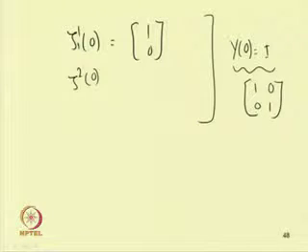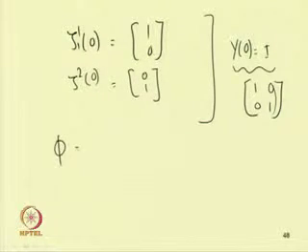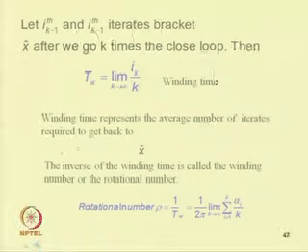So, for the first initial condition, the first y will take 1 0, and the second y will take 0 1. So, taking zeta 1 0 equal to 1 0 and zeta 2 0 equal to 0 1, we can find this phi matrix after one time period. So, we have to integrate it, or we have to find the response after one time period.